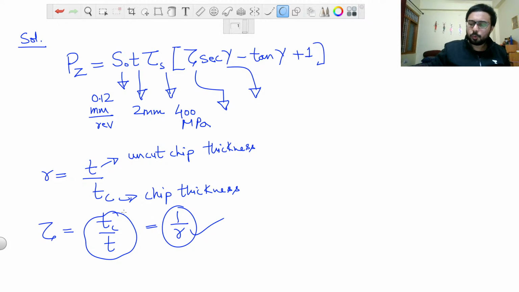And if you can observe this, we usually get this r asked in our question, and we usually use this r only, that is uncut chip thickness by chip thickness ratio. But in this question we are being asked to use 1 by r, which is just Tc by T. So what will be the value of this? Can you provide me the value now?